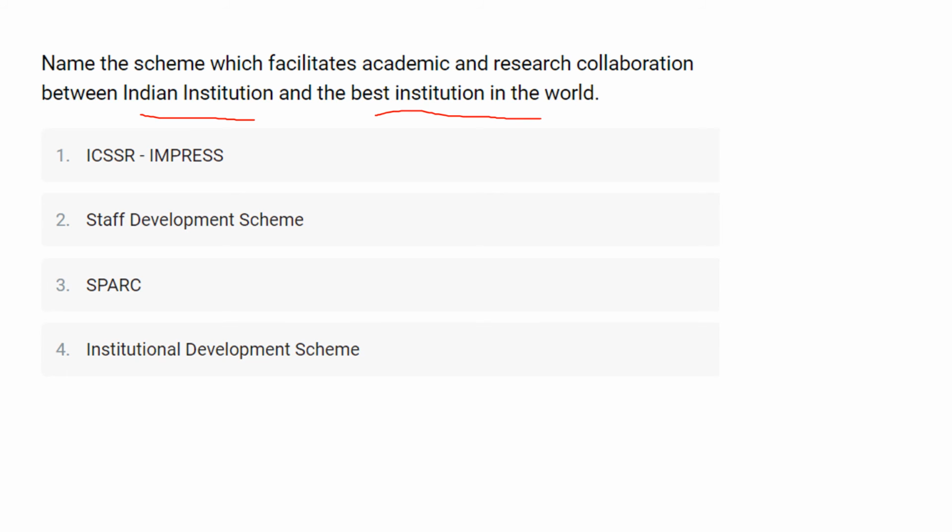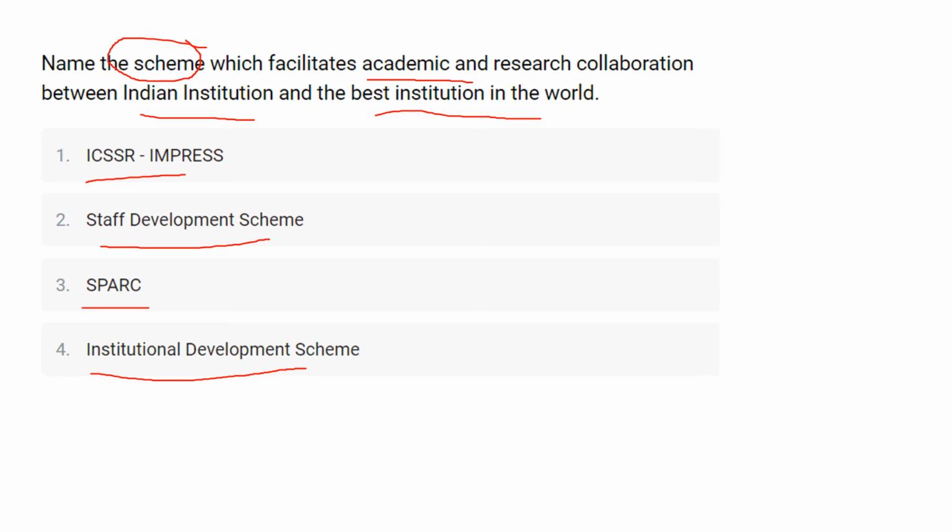So here in this question they are asking you the scheme name which facilitated the academic and research collaboration between the Indian institutions and the best institutions in the world, for which the first option is ICSSR Impress, second option is Staff Development Scheme, third option is SPARC, that is Spark, and the last option is Institutional Development Scheme. So the scheme for the promotion of academic and research collaboration is the Spark.